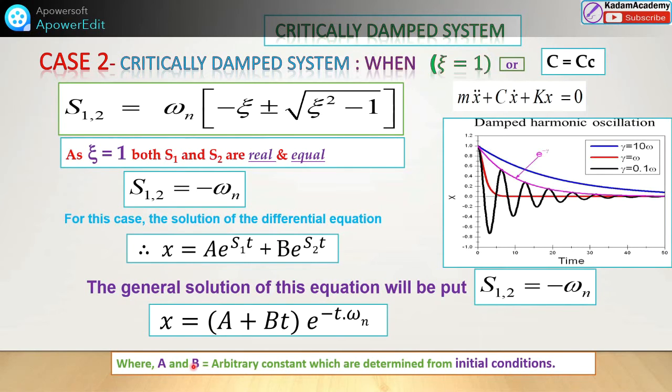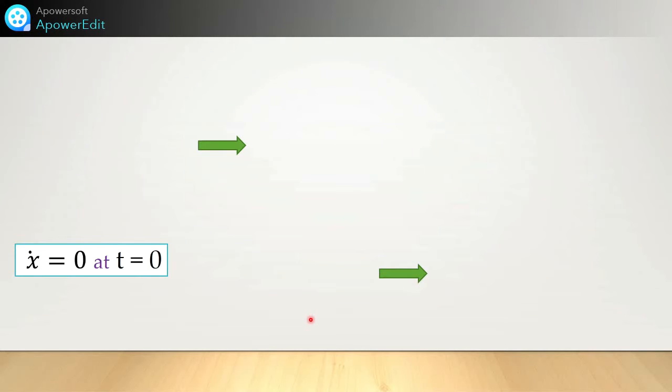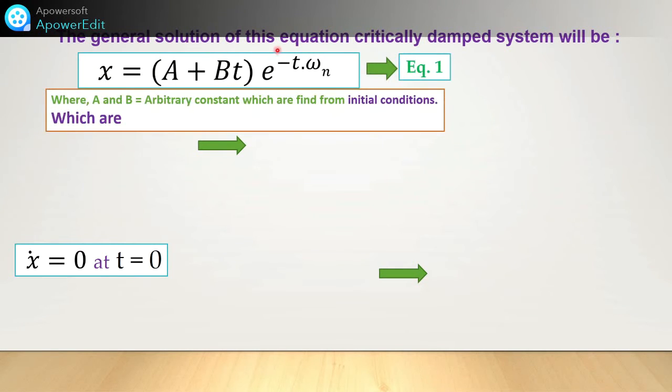Where a and b are the arbitrary constants, we have to find them out. If we find the values of a and b by using the initial conditions, we can resolve this equation, and using this equation we can solve for that particular application the amplitude of the vibration. This general solution for the equation of the critically damped system, we have already seen in the last PPT. Where a and b are arbitrary constants, we have to find them out by using the initial conditions.